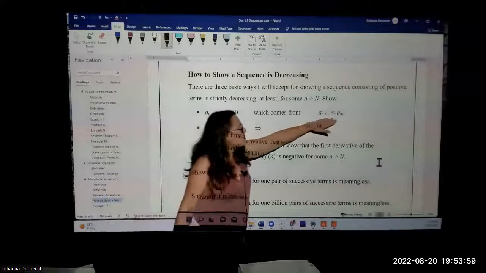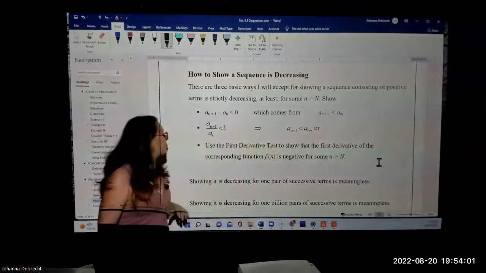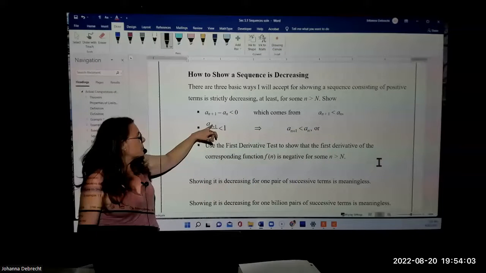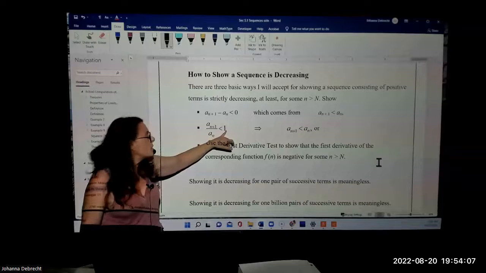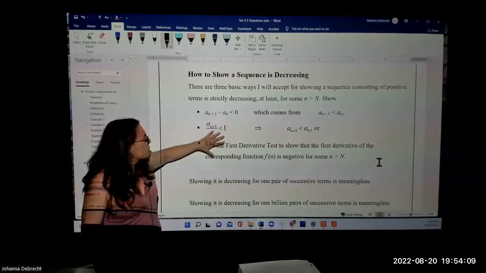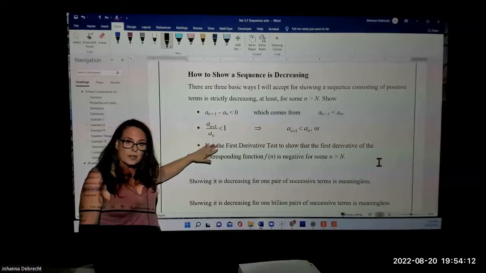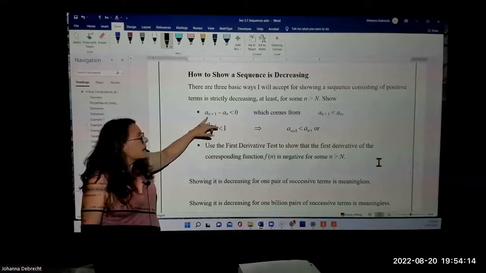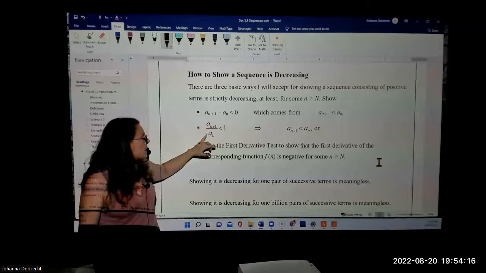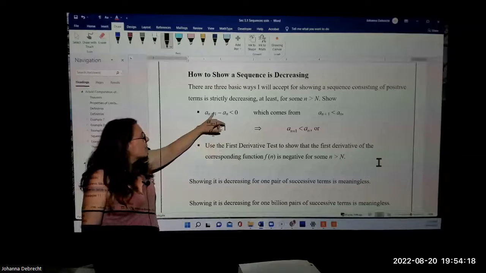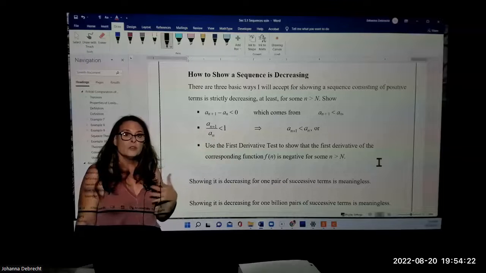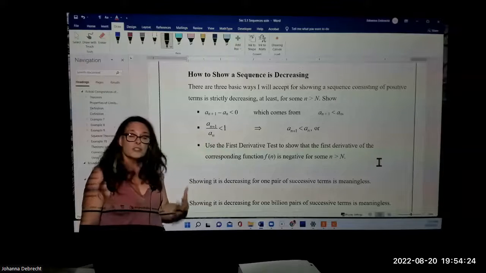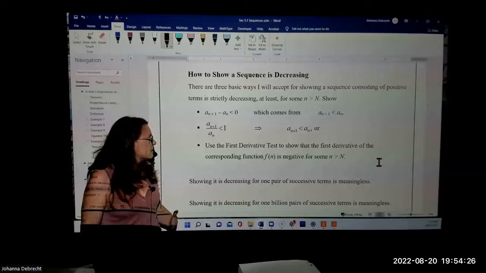Likewise, we could take this particular relationship and divide both sides by a sub n, and we would get a sub n plus 1 over a sub n is strictly less than 1. So if I can show, using the formula for a sub n with n plus 1 plugged in one time and n plugged in the other, that one of these 2 relationships holds, then I proved, using the formula, that it is a strictly decreasing sequence.